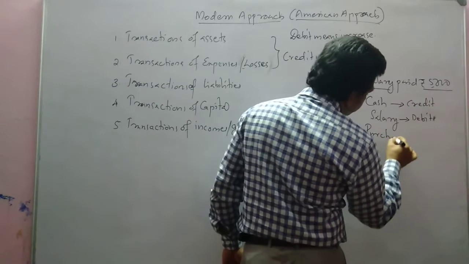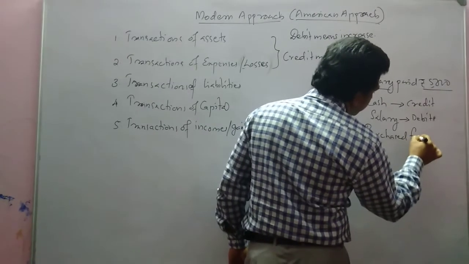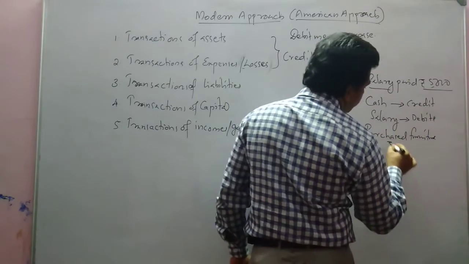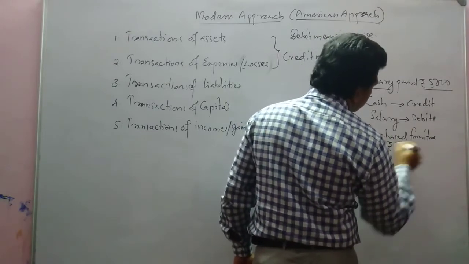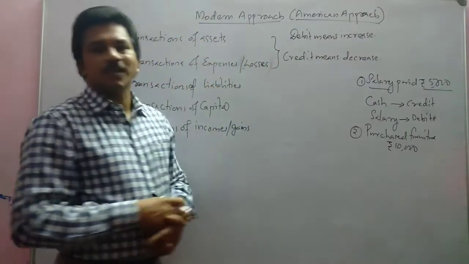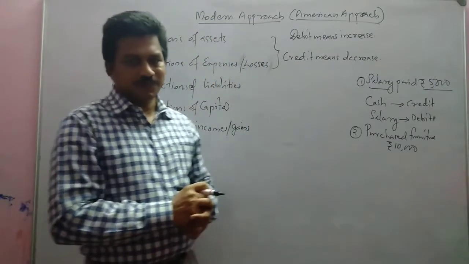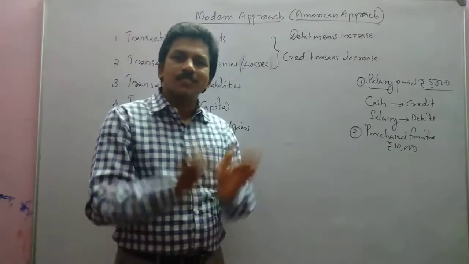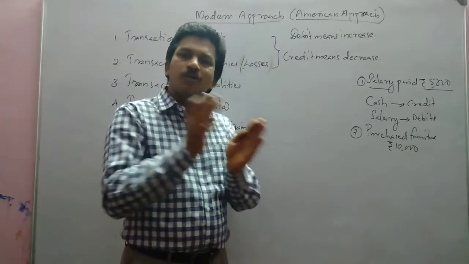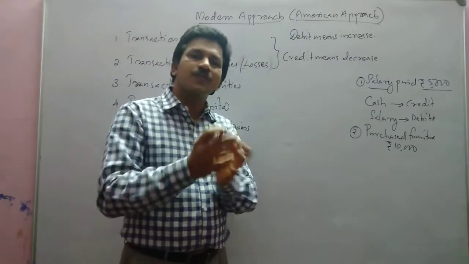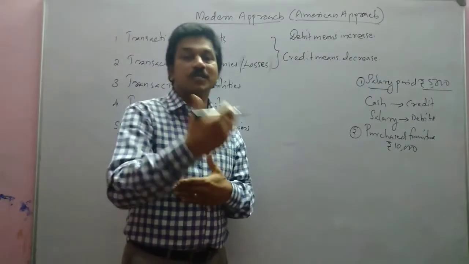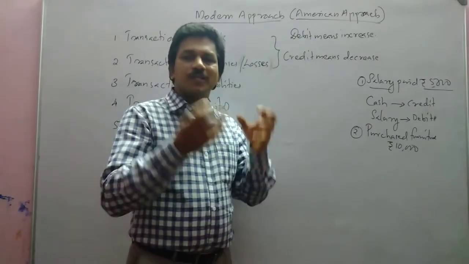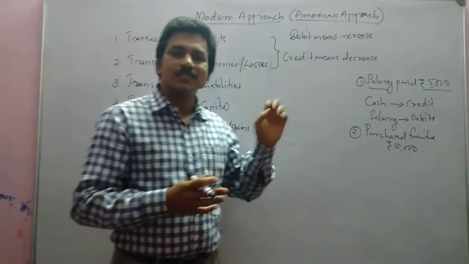Purchased furniture for rupees 10,000. Which are the aspects here? If we purchase or sell any asset, we will not consider purchase and sale. Instead of that, the asset will be considered. If we purchase goods, we will write it as purchase. But if we purchase an asset, that asset will be considered as an element.